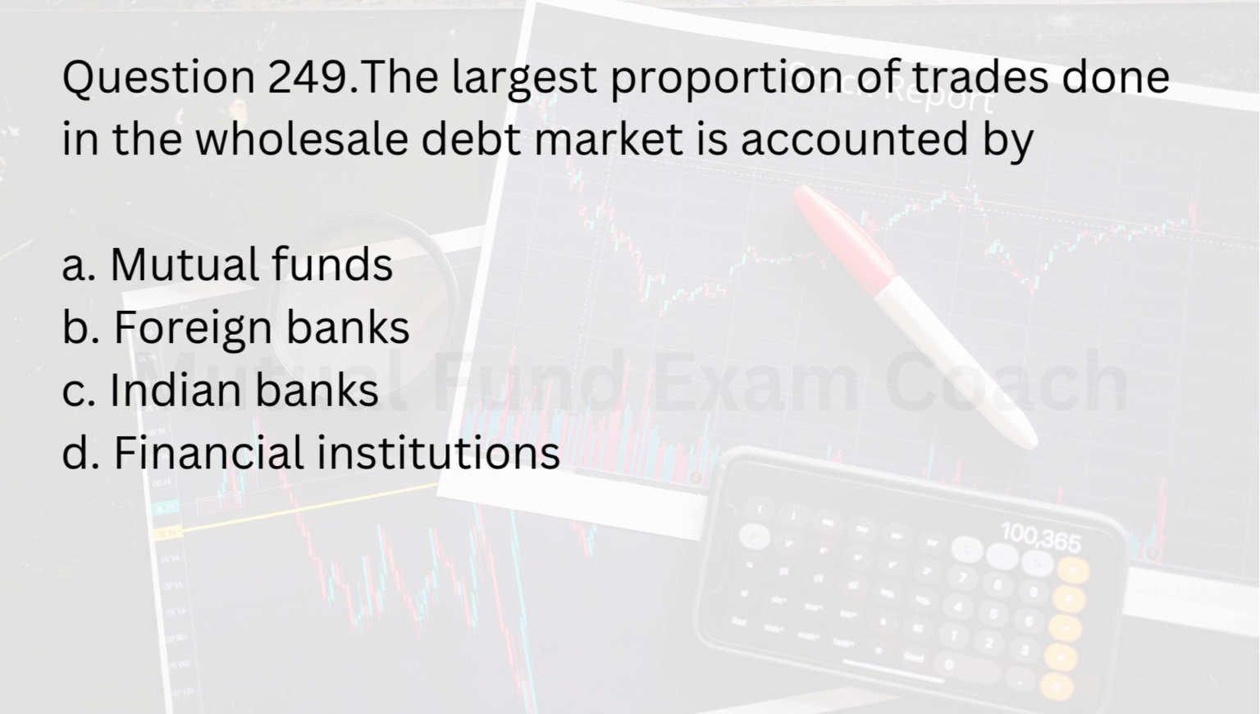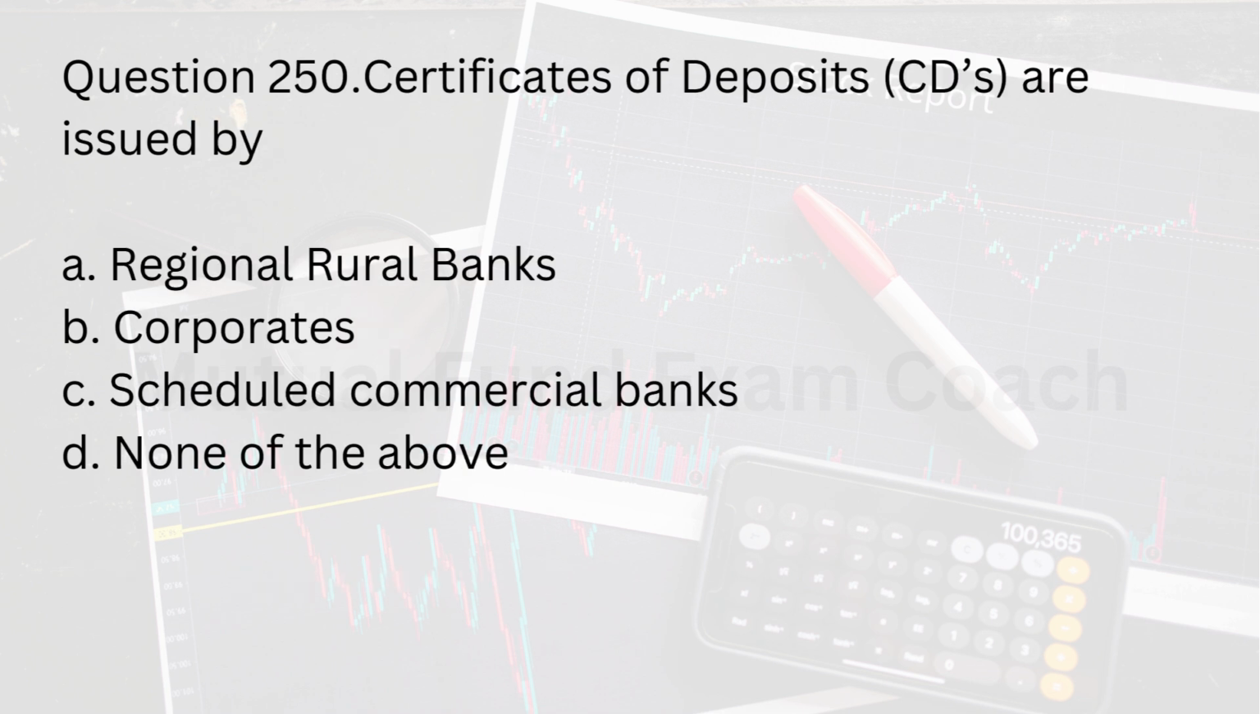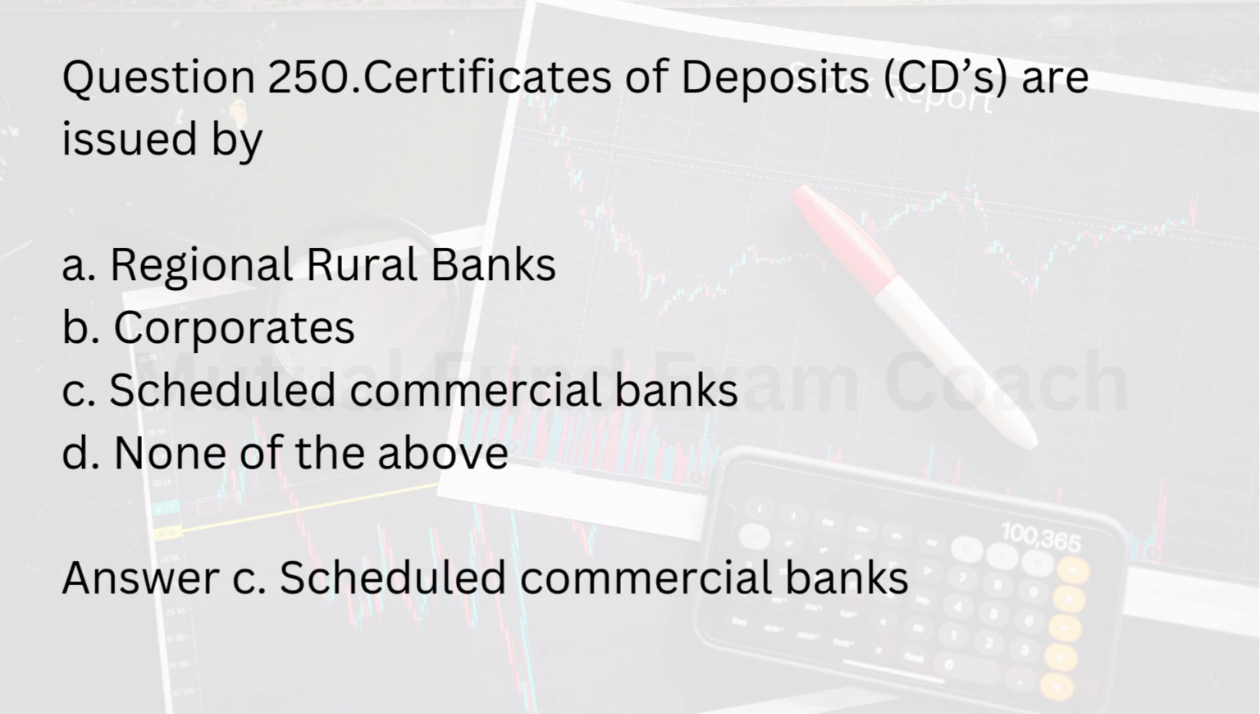Question 249. The largest proportion of trades done in the wholesale debt market is accounted by A. Mutual funds. B. Foreign banks. C. Indian banks. D. Financial institutions. Answer C. Indian banks. Question 250. Certificates of deposits, CDs, are issued by A. Regional rural banks. B. Corporates. C. Scheduled commercial banks. D. None of the above. Answer C.